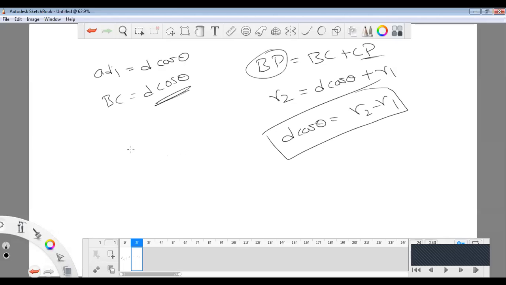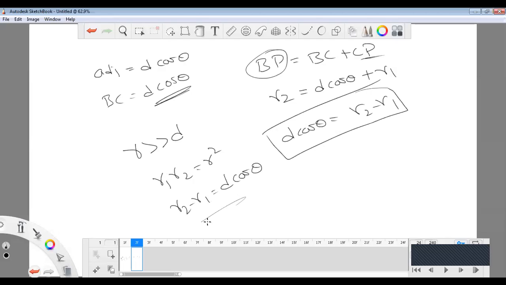So what are the two conditions here? When R is greater than d, R1 into R2 equals R square, and at the same time R2 minus R1 equals d cos theta.